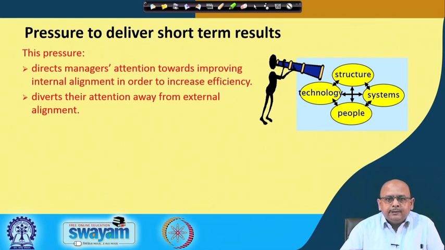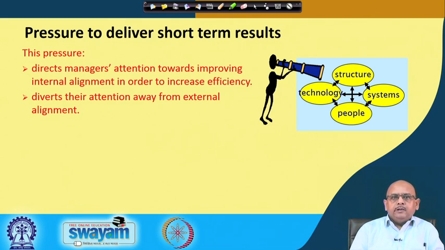And the important aspect is that in most change cases, what actually happens is the change managers are supposed to bring results as early as possible. So, there is a pressure to deliver short term results. You need to show the people and convince them that okay, see this is how we are improving, right. And by increasing our efficiency or aligning ourselves with the external environment, whatever you do, either you are going to align yourself with the market forces or you are trying to bring internal efficiency, you need to bring results, and this pressure to deliver short term results sometimes is not good.